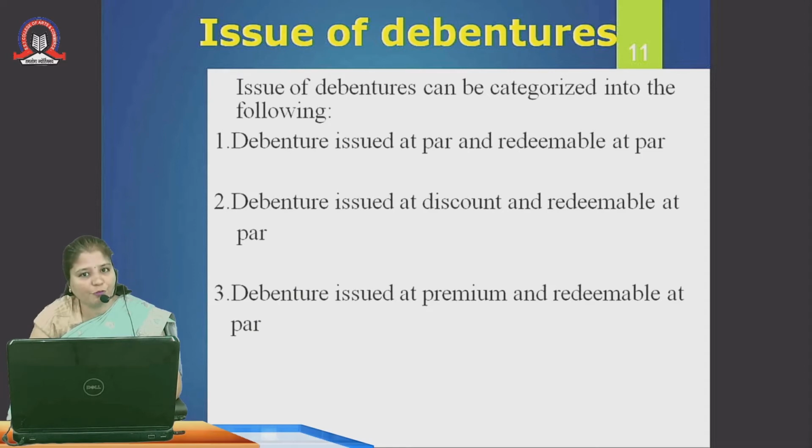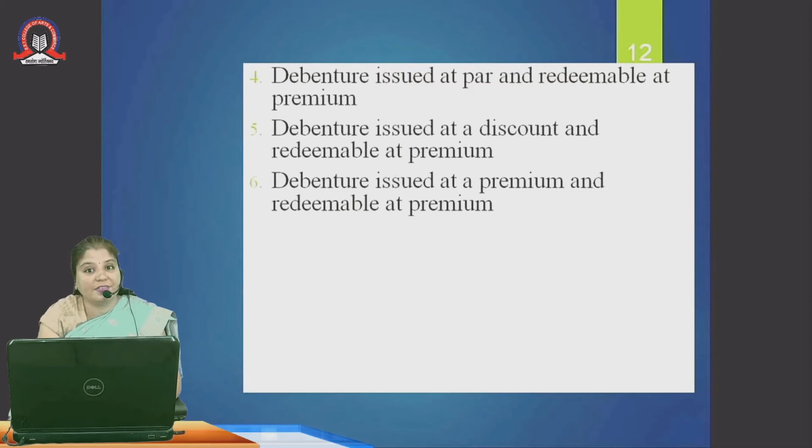But we have to inform our prospective debenture holders in advance at what date we are going to pay the debenture and under what conditions, that is at par, at premium or at discount. In that case, as per the company's norms, we have to make certain provisions well in advance, at the time of issue of debentures itself. So let us see one by one, debentures issued at par and redeemable at par. What will be the journal entries in that case?